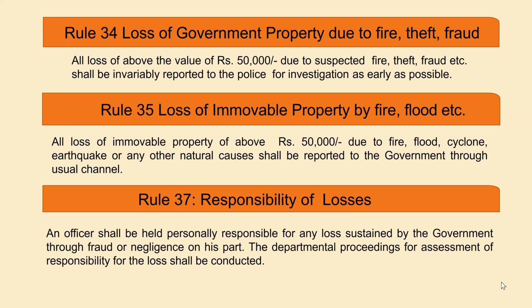As per Rule 35, loss of immovable property. If there is a loss of more than 50,000 to immovable property due to fire, flood, cyclone, earthquake, or any other natural causes, such a loss should be reported to the government through proper channel.